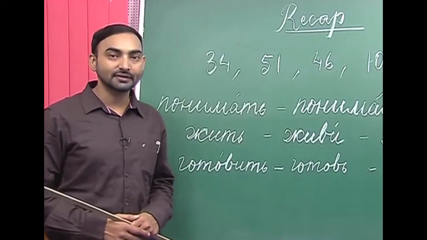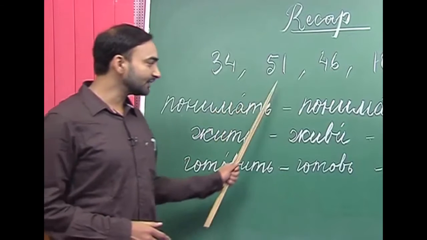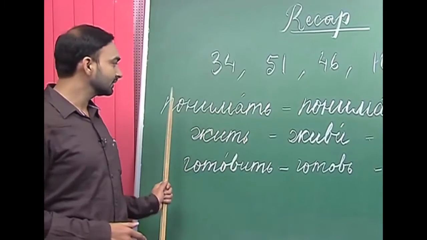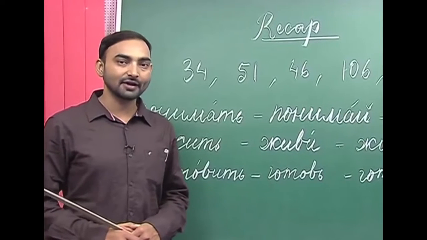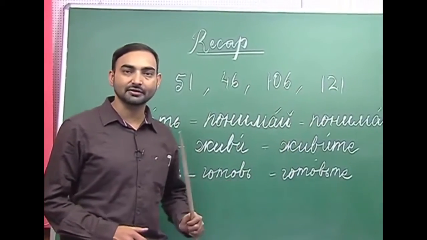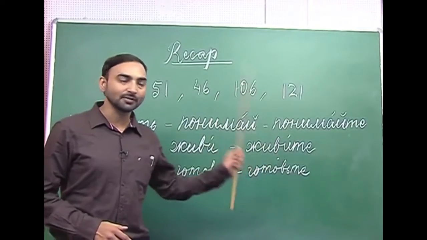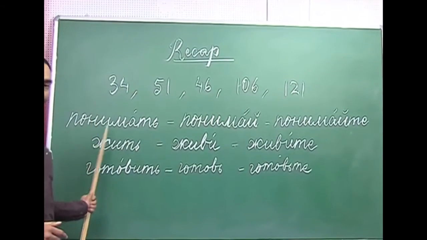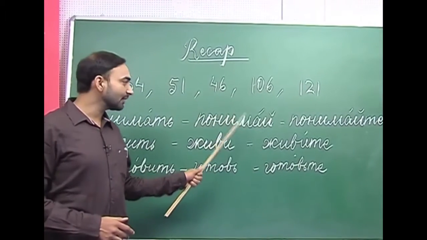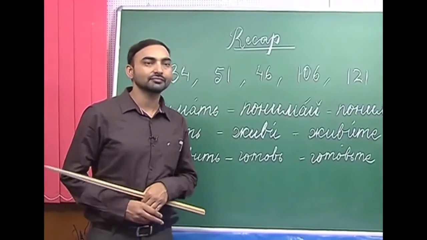So, how do we form the imperative mood of the verbs? For this purpose, I have written here 3 verbs. Panimat. So, how do we form the imperative mood form of panimat? And as we have already discussed, there are 2 forms of imperative mood in Russian. The first one is informal and the other one is formal.